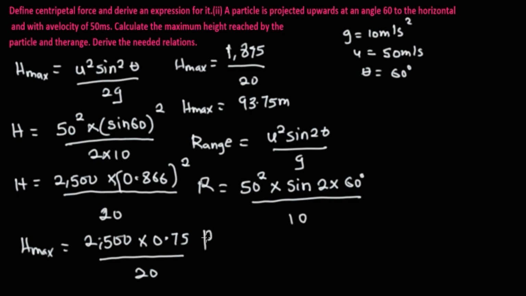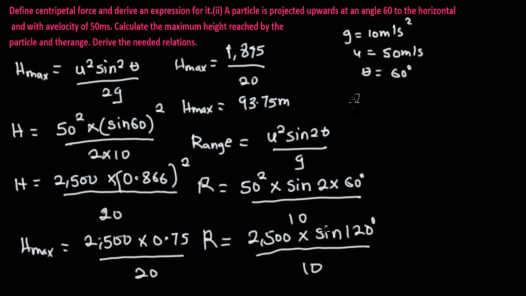The range becomes 50 square, which is 2500, multiplied by sine of 2 times 60, which gives us 120 degrees, divided through by 10. So the range becomes 2500 multiplied by sine 120 degrees. Let's look at sine 120 degrees.